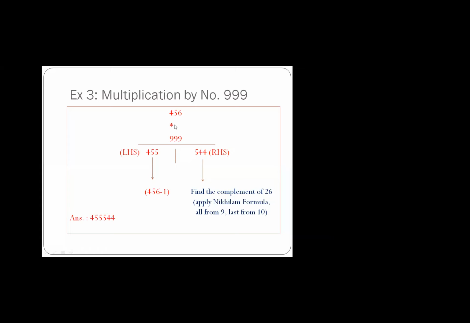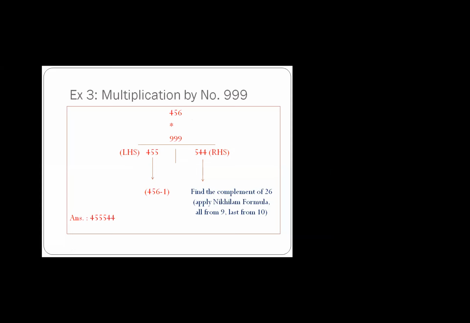Apply Nikhilam Sutra. So 9 minus 4 is 5. 9 minus 5 is 4. And 10 minus 6 is 4. So answer is 455544. So simple. Just you need not do the complete procedure. Just you can write the answer directly. 456 में से 1 गया तो 455 and apply Nikhilam Sutra. So answer will be 544. Is it so easy? Is it easy or not? It is so easy, right? Yes, it is so easy. Just within 10 seconds you can do.